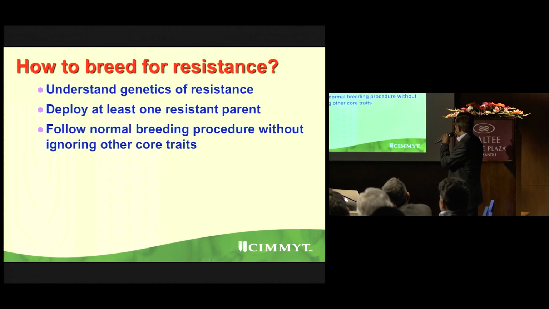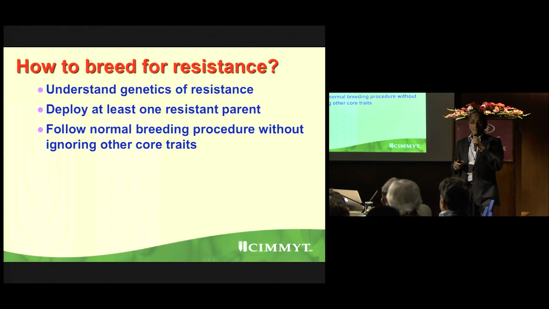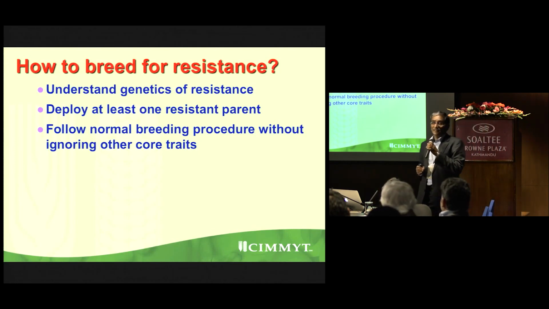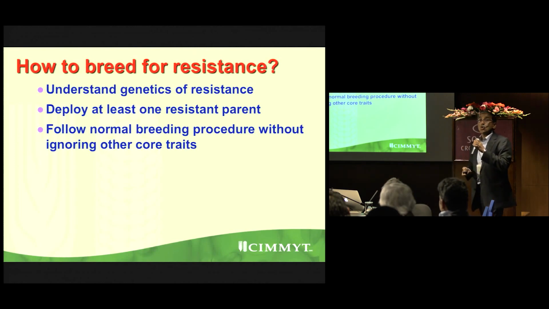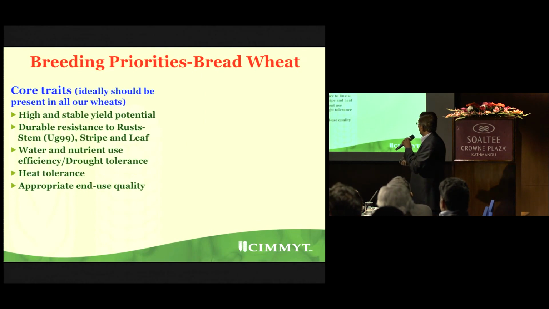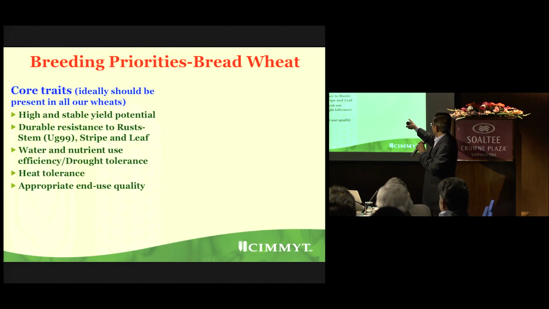Then follow the normal breeding procedure without ignoring other core traits. If you are breeding only for resistance, sorry friends, maybe you are doing pre-breeding. Gordon showed a very good slide, pre-breeding. When you are breeding for farmer, you cannot ignore any other important trait. Core traits. I hope you know what are the core traits. What are the core traits? Ideally, they should be present in all our wheats. High yield.